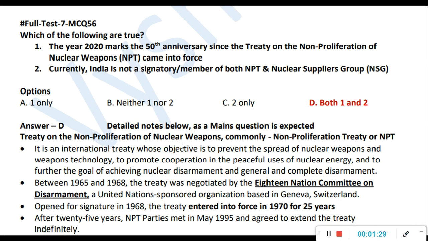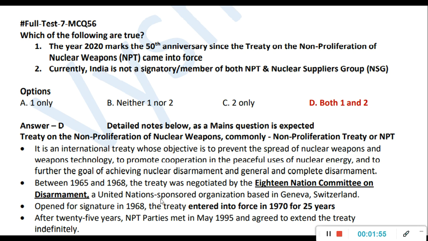So NPT is an international treaty whose objective is to prevent the spread of nuclear weapons and weapons technology, to promote cooperation in the peaceful use of nuclear energy, and to further the goal of achieving nuclear disarmament and general and complete disarmament. In the 1960s, 1965 to 68, this treaty was negotiated by something called the 18 Nation Committee on Disarmament, which is related to NPT.